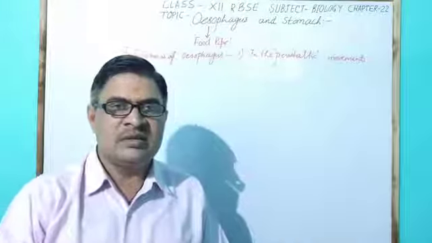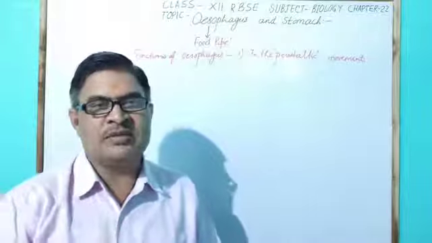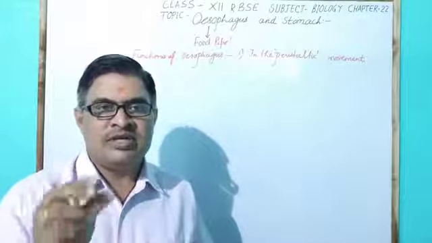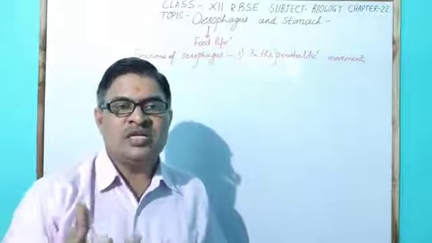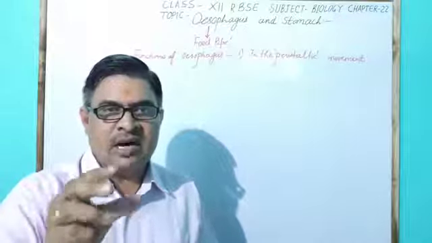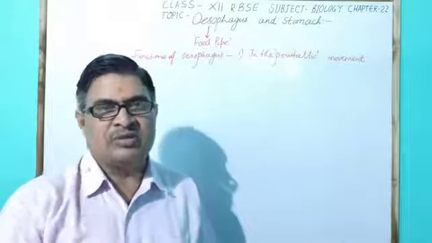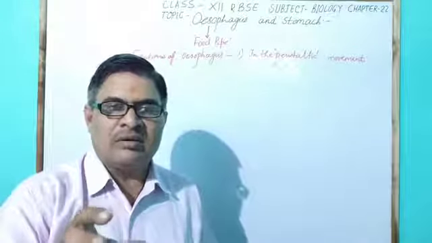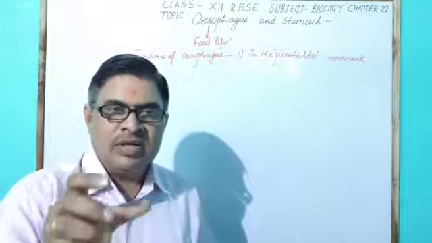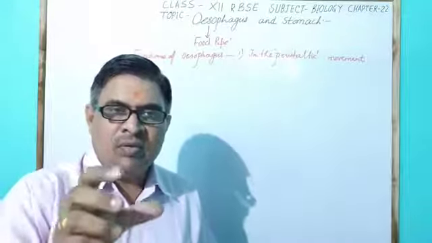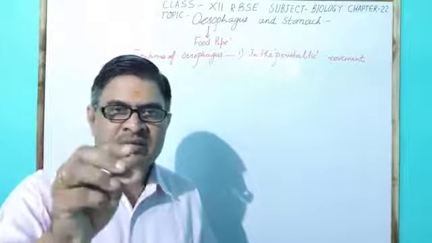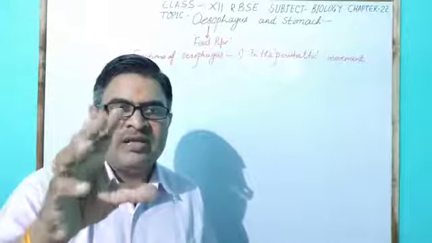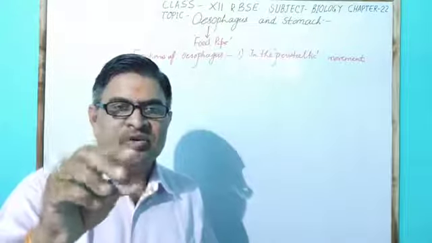When food reaches the oesophagus from the pharynx in the form of a small bolus, which is generally semi-solid, due to the movement of the oesophageal wall, contraction and relaxation continue, and this contraction and relaxation continue faster.